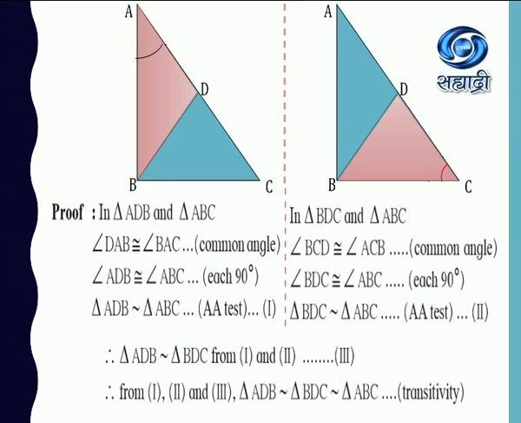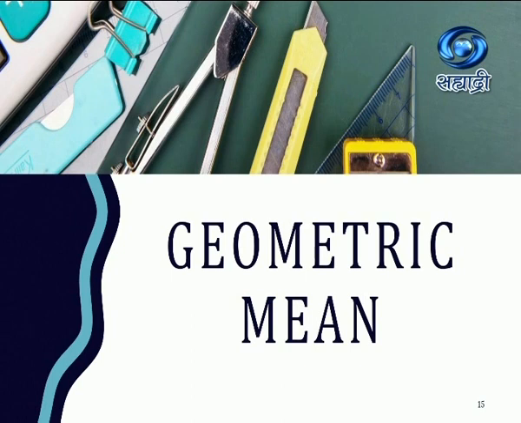So ADB is similar to ABC, BDC is similar to ABC. So from this we can conclude that triangle ABD is similar to triangle BDC. These two triangles are similar to triangle ABC, which is the original triangle, and this property is called transitivity. It means if A is equal to B, and C is equal to B, then A is equal to B is equal to C. This is the common thing. The property is transitivity.